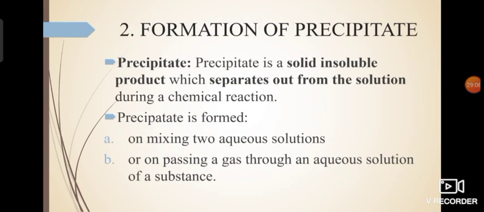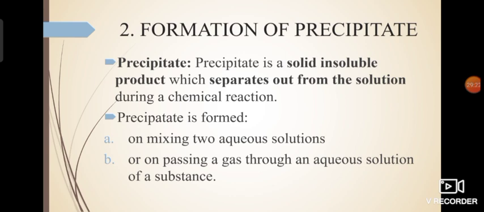Next is the formation of precipitate. Now the question arises, what is a precipitate? I said that if the rice is cooked, then a precipitate is formed. And you don't know what a precipitate is, so how will you find out whether a precipitate has formed or not? Okay. So what is a precipitate?